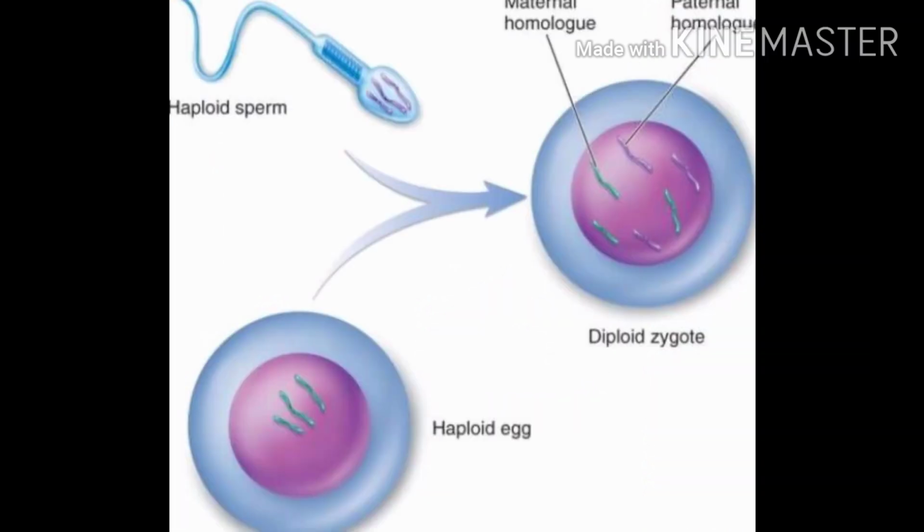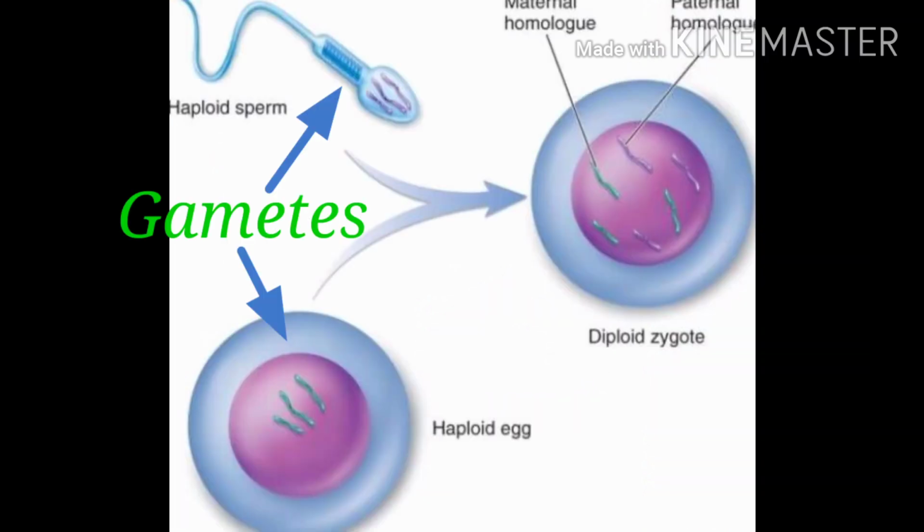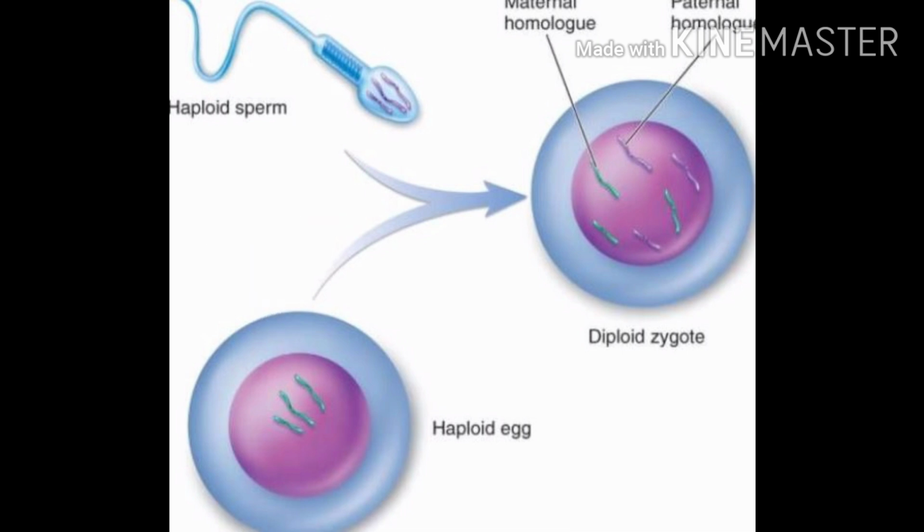In gamete formation, gametes are formed by meiosis division. During gamete formation, the chromosome number is reduced to half, hence haploid gametes are formed. In fertilization, a diploid zygote is formed by the union of haploid male and female gametes.